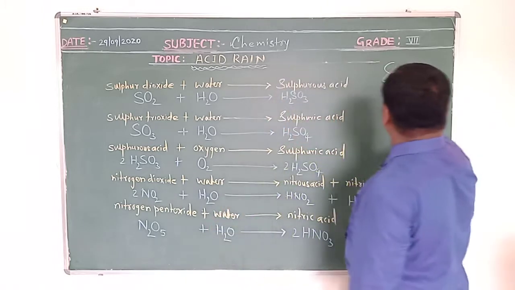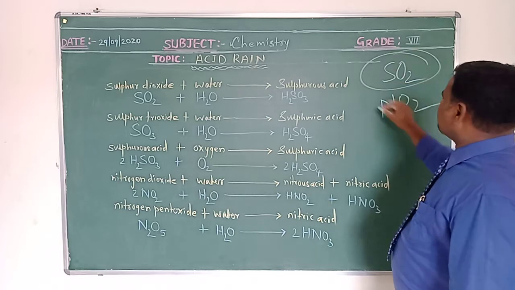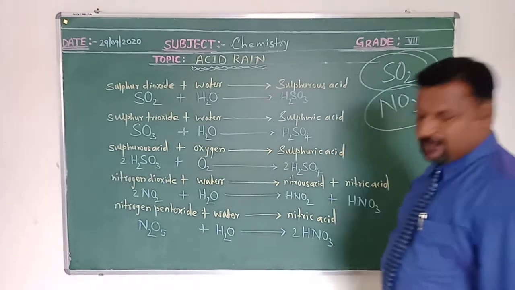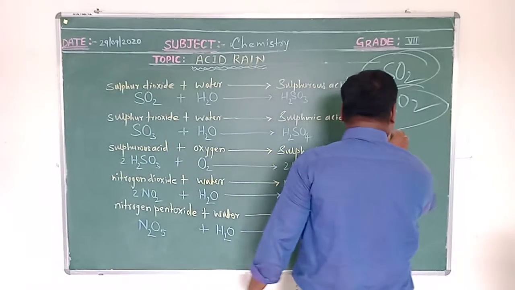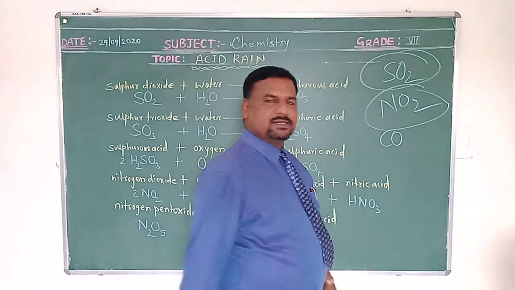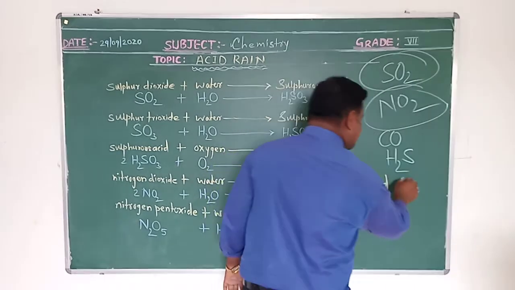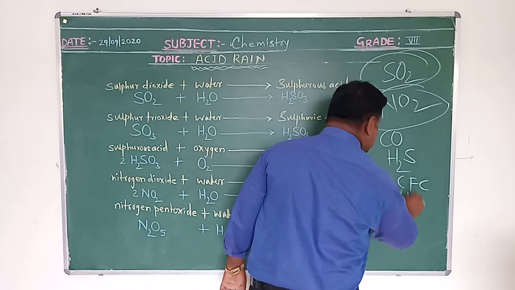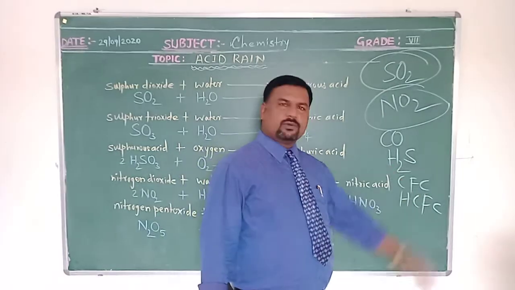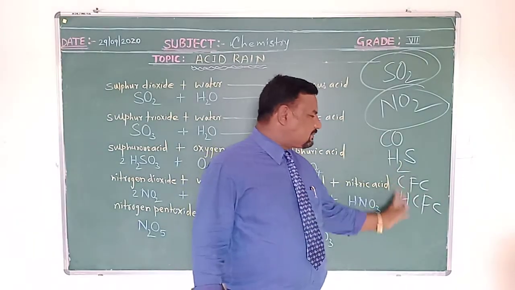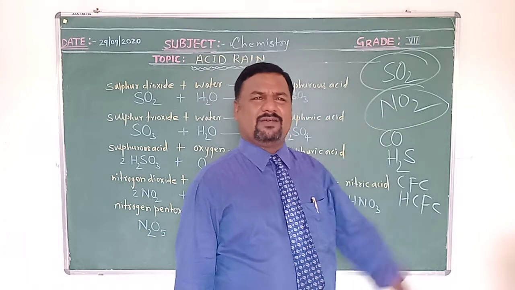Take the example SO2, NO2. These are oxides of sulfur. These are oxides of nitrogen. In addition to this, CO is carbon monoxide, and H2S is hydrogen sulfide. CFC, HCFC: chlorofluorocarbon, hydrochlorofluorocarbon. These are released from refrigerators, aeroplanes, aerosol sprays, various kinds of things.